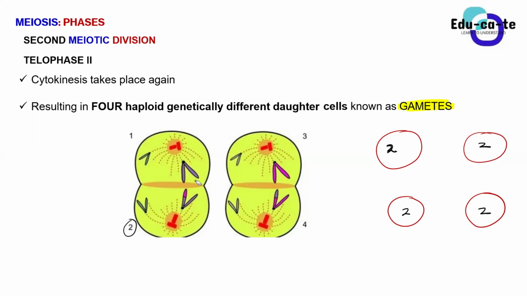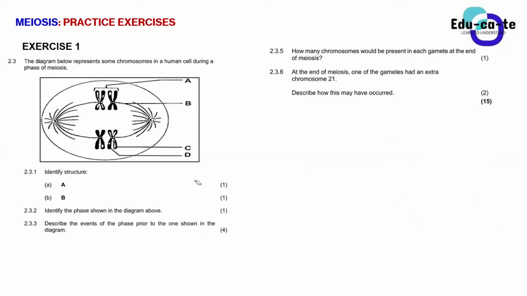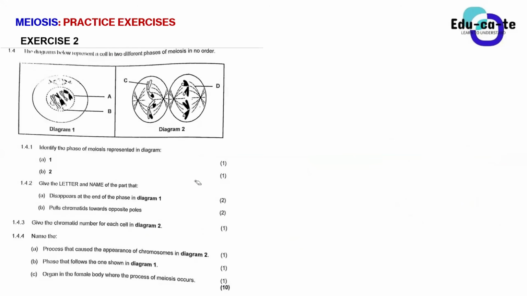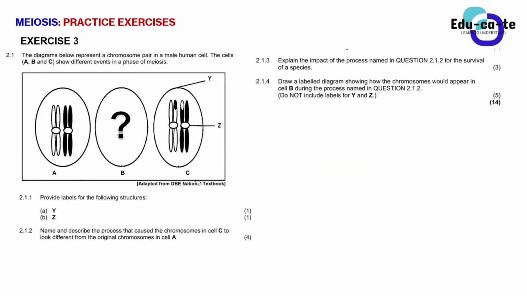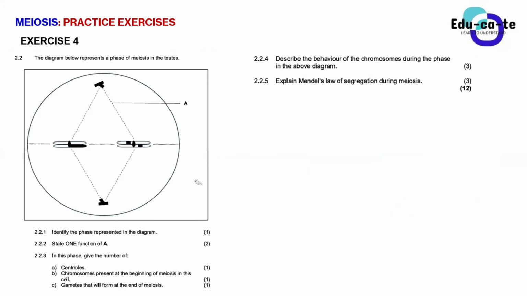So you guys will do the homeworks here. Exercise 1, 15 marks. Exercise 2, 10 marks. Exercise 3, 14 marks. Exercise 4, 12 marks. That's all. So you've got 4 exercises, guys, to take your time and do them.